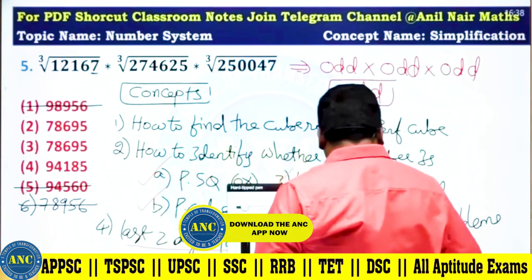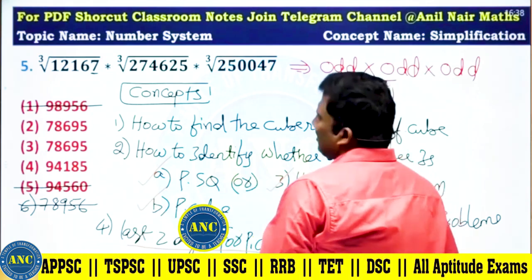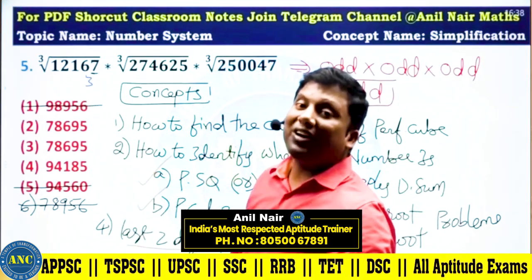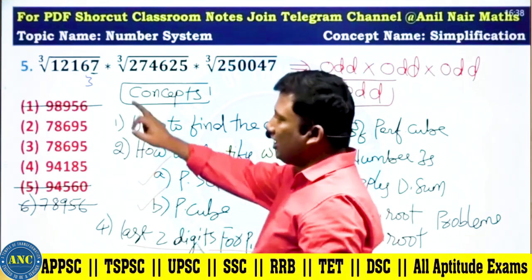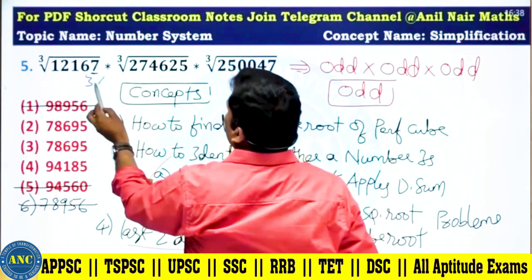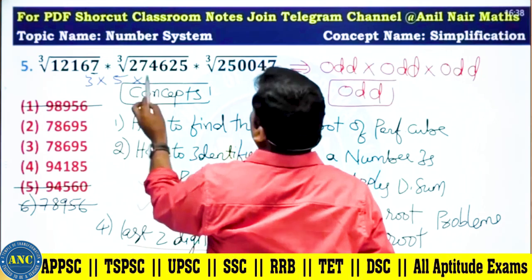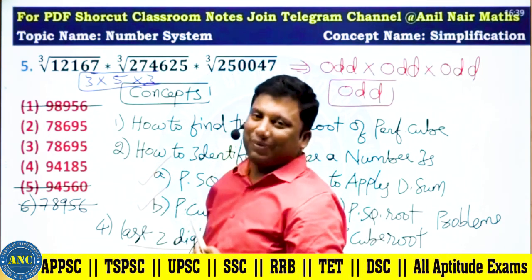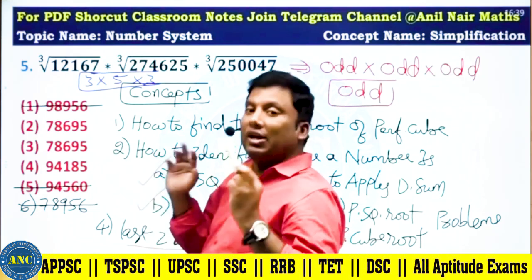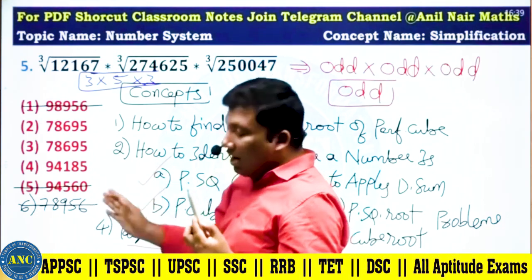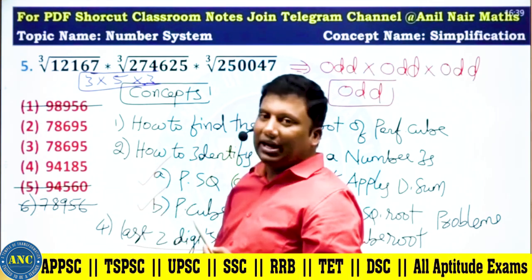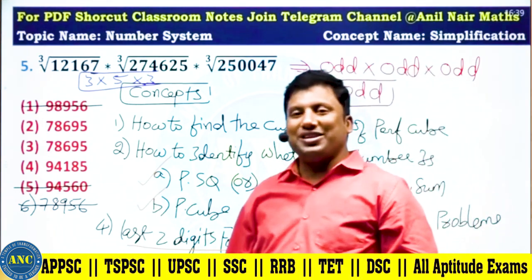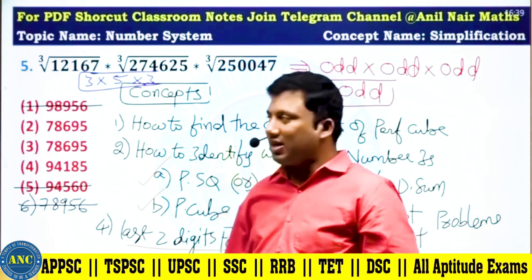7 means what will be the unit digit? 3 cubed is 27. 10 minus 7 is 3. 5 cubed ends in 5, 9 fives are 45. The unit digit should be 5. If there is any other answer option other than 5, it can be eliminated by using the unit digit. I hope the concept is clear.